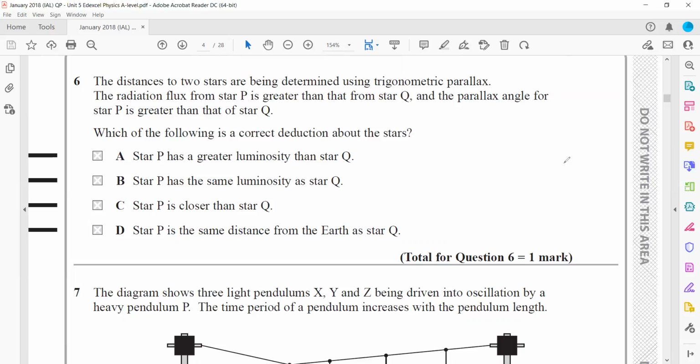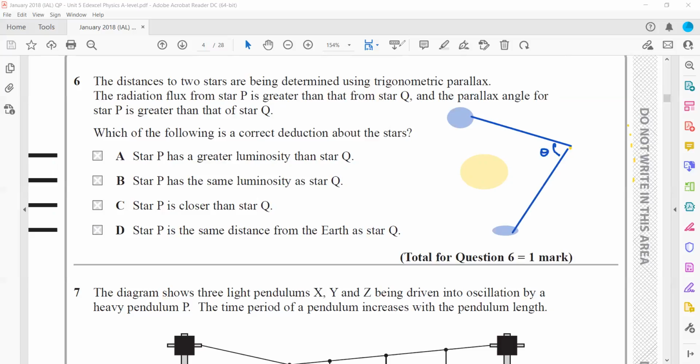Look, if a parallax angle is closer, what is the meaning of parallax angle? When we observe this star, when we focus on any one of the stars, like we are focusing on this star, and these are the background stars. So when we observe this star, after a 6-month duration, this angle is known as a parallax angle. So when the stars are closer, this parallax angle will be longer, means greater.